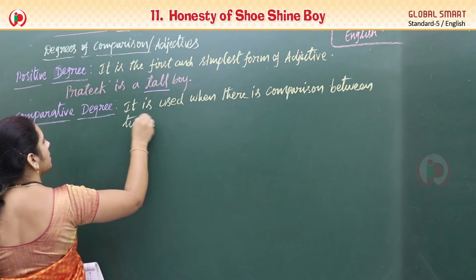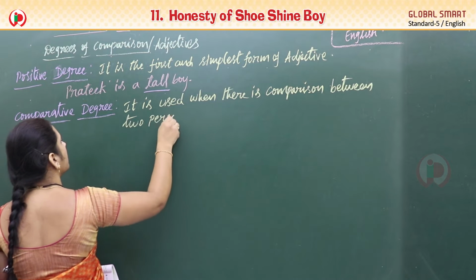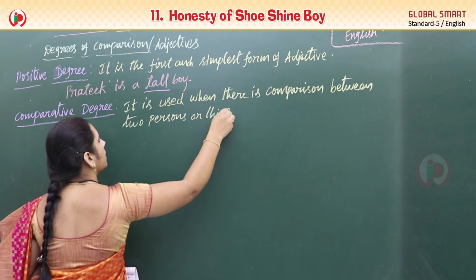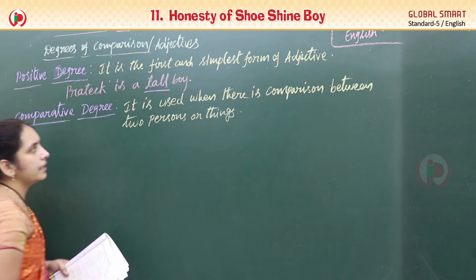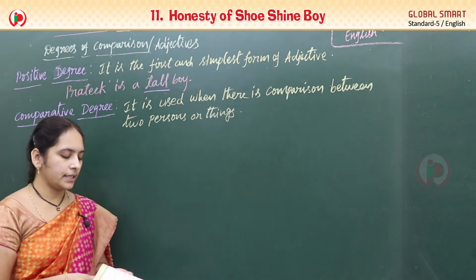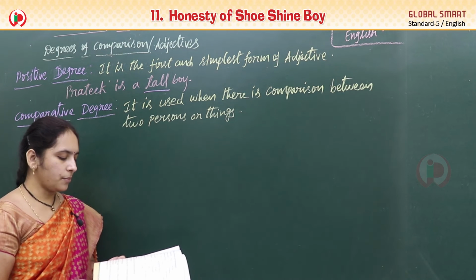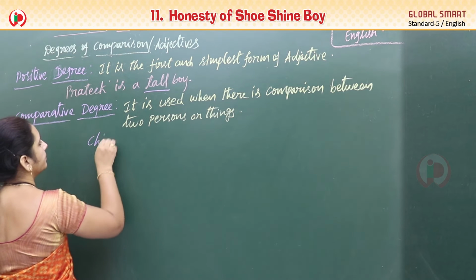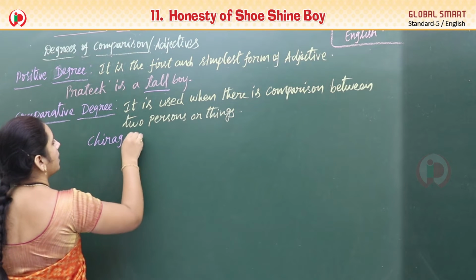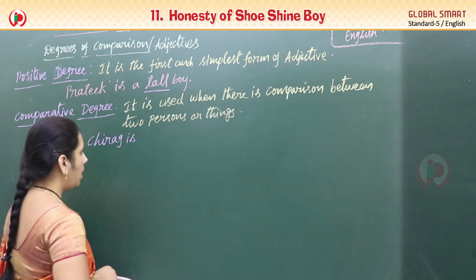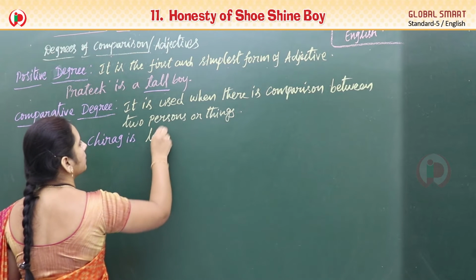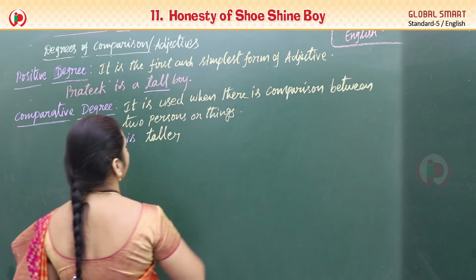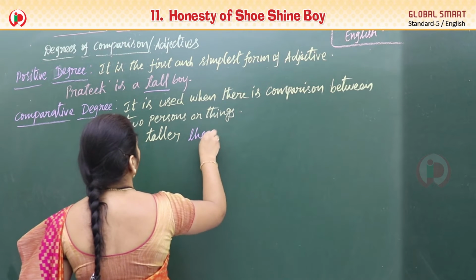That we can call it comparative degree. Comparative form. Suppose take the example. Chirag is taller than Pratik.